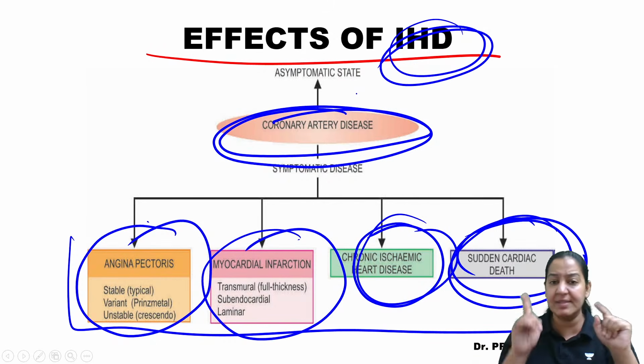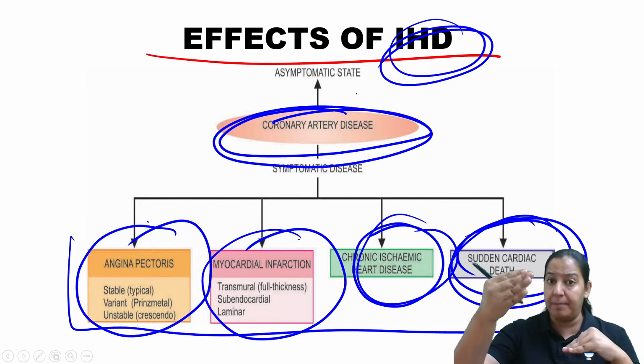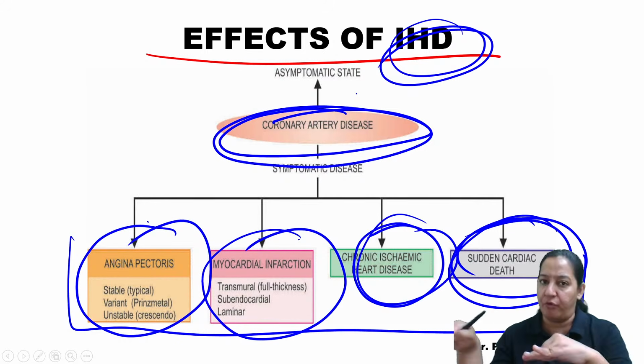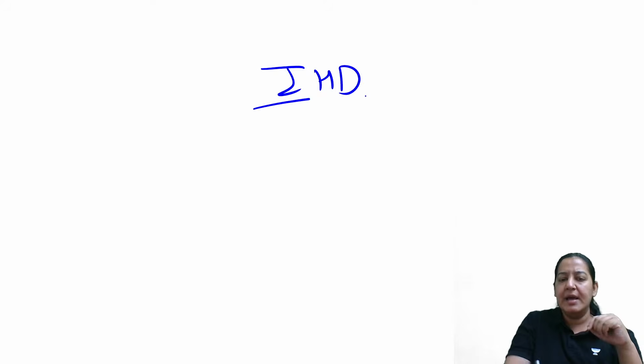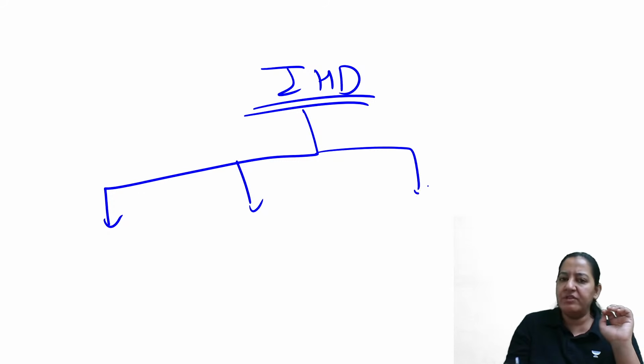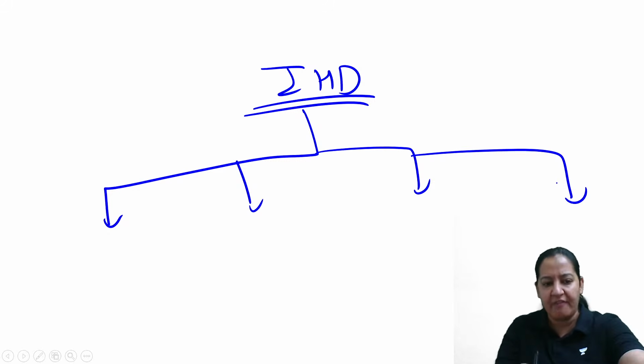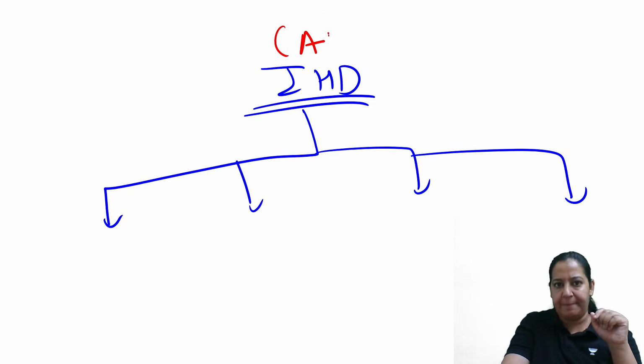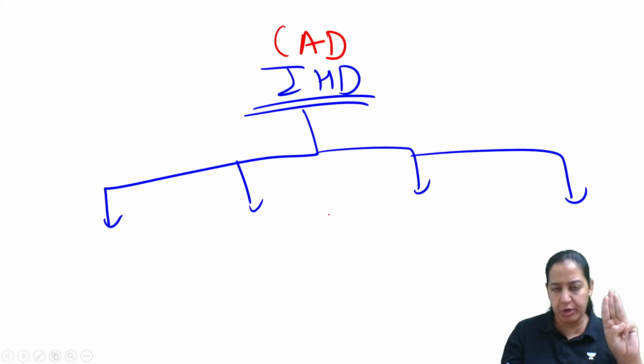So ischemic heart disease is not one disease. It is a spectrum or an umbrella term including all four. So what does ischemic heart disease include? Ischemic heart disease includes four things. I will explain to you the difference between the four. Don't worry. So it includes one of the four things. So if the patient has obstruction in the coronary artery, in any of the three coronary arteries, there are three coronary arteries.